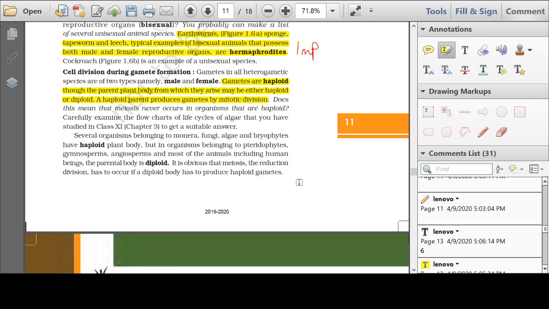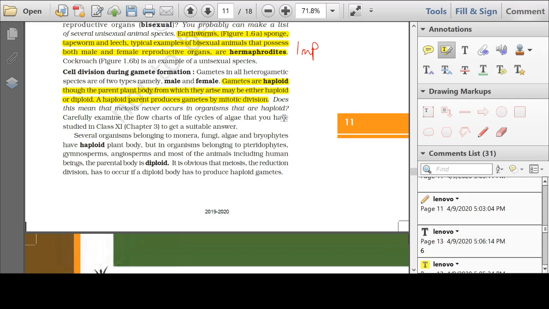Now let us come to a very conceptual portion here. Now students, you all know that gametes are haploid cells. Gametes are haploid in nature. That means they have half the number of chromosomes. Now, the parent from which these gametes are formed may be haploid or may be diploid, because you know that some plants have a haplontic life cycle, some plants have a diplontic life cycle. So the parent may be haploid or the parent may be diploid.